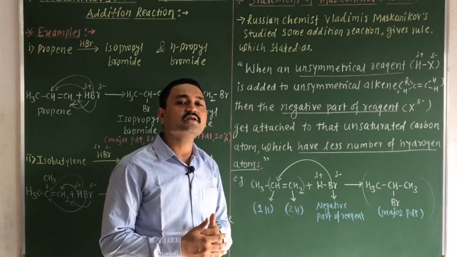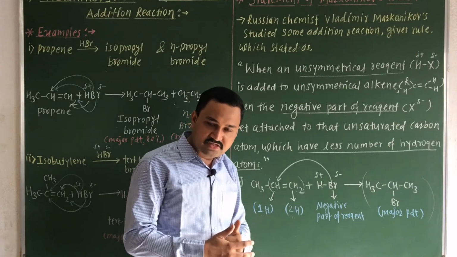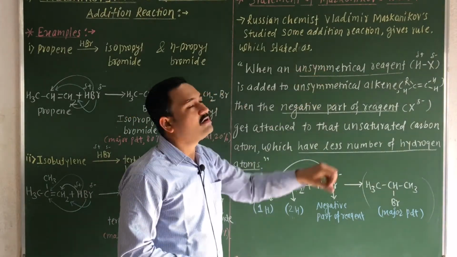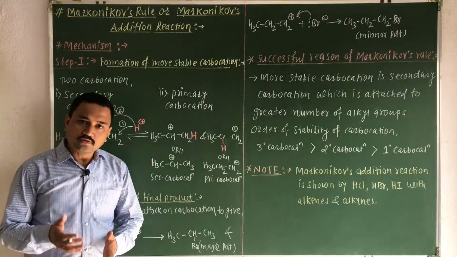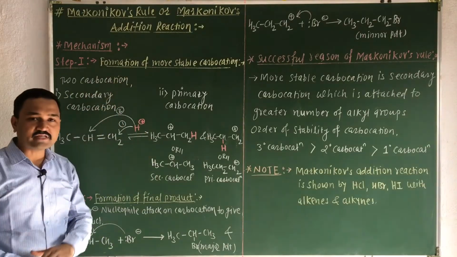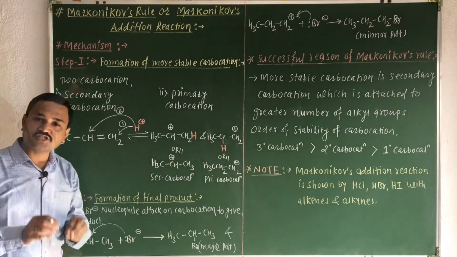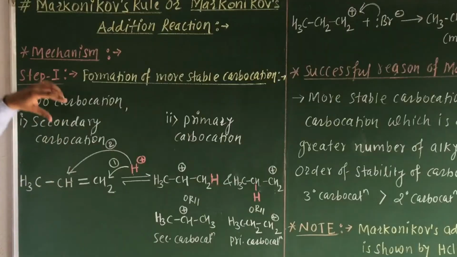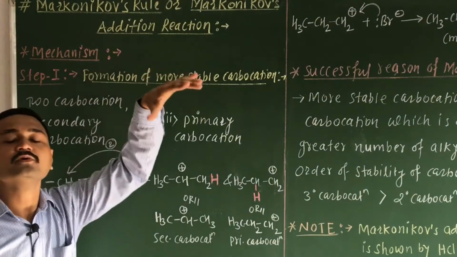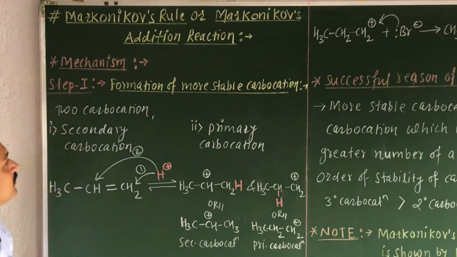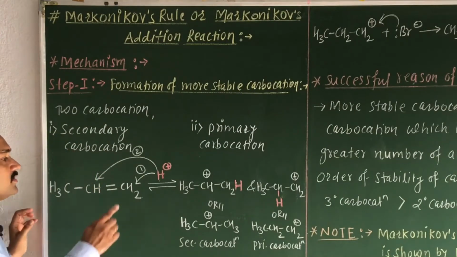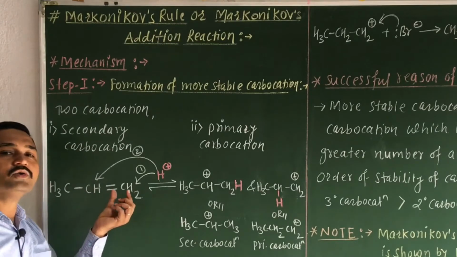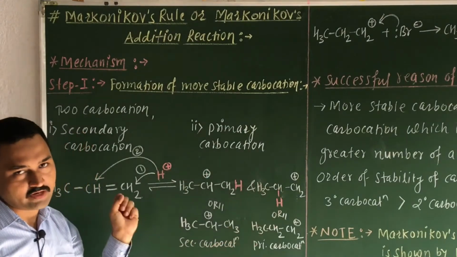Next we will study the reaction mechanism of this reaction and then we will find out the exact reason behind this Markovnikov's rule. Now let us consider the mechanism of this reaction. This reaction mechanism involves the electrophilic addition. Now here the first step is the formation of the more stable carbocation. In this reaction, the proton is added across this carbon-carbon double bond to give the more stable carbocation.